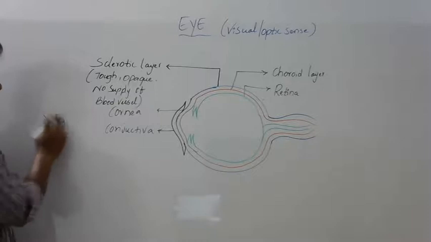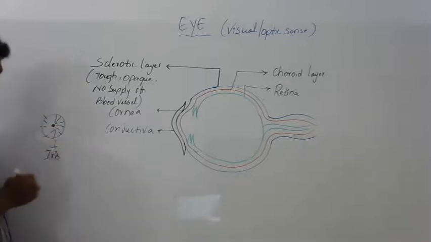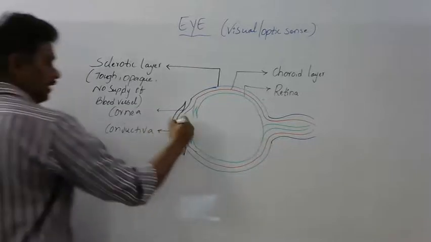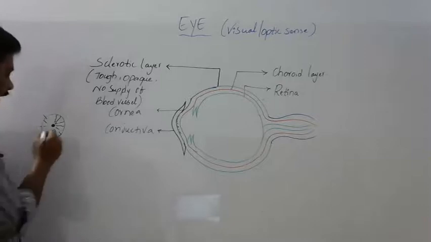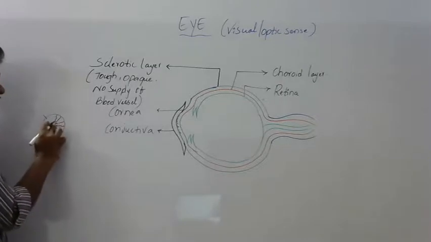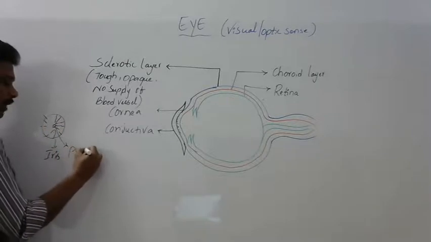Now this is called the iris, the colored portion of the eye. Iris is formed by the sclera. This iris at its center consists of a small aperture, which is called the pupil.